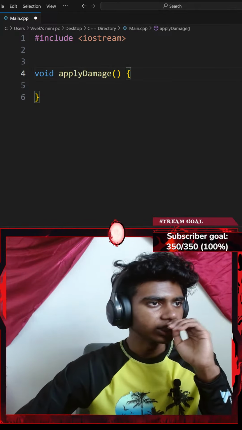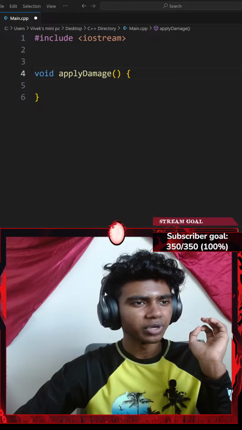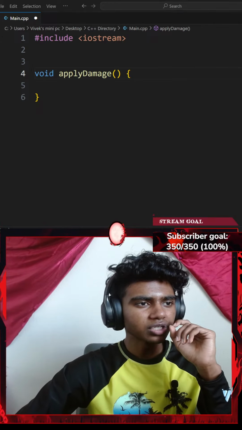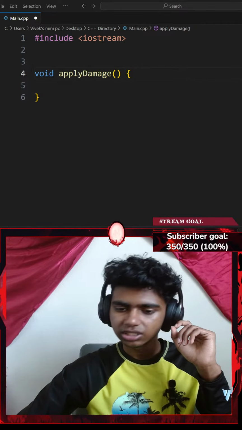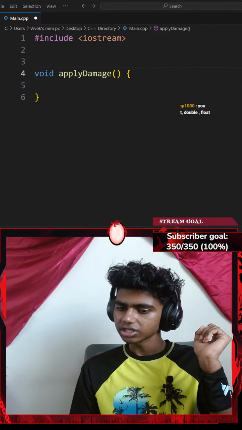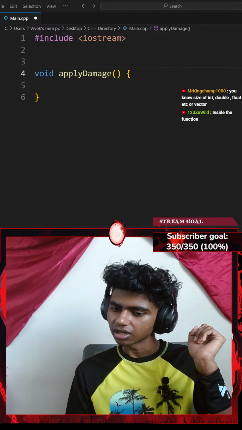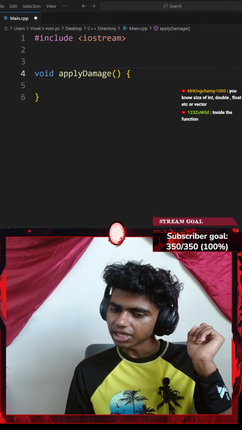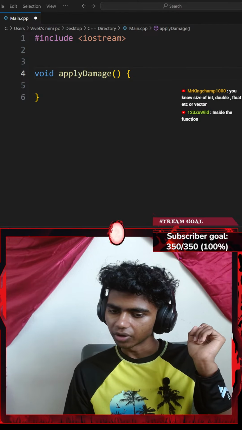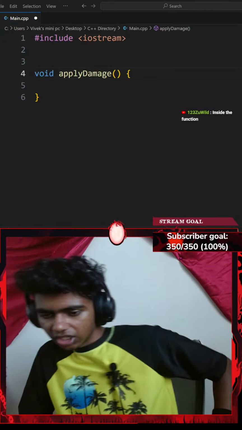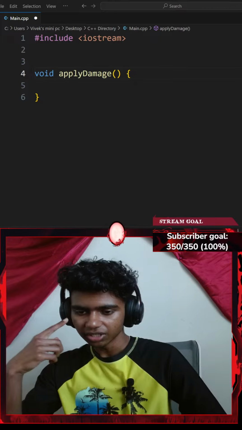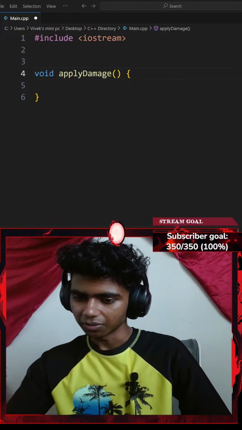Okay, let's see. Pass that health by reference to a function called apply damage. Inside the function, ask the user how much damage the enemy dealt. Search for size of pointers. Yeah, guess what size of pointer is and what it depends on, you know, size of integer, double, float, etc. I see. Huh, okay, wait, that was actually kind of confusing. I think I understood, but it kind of slipped me.